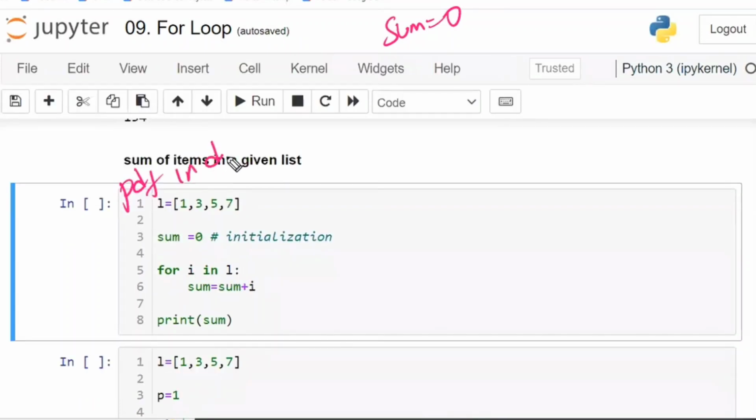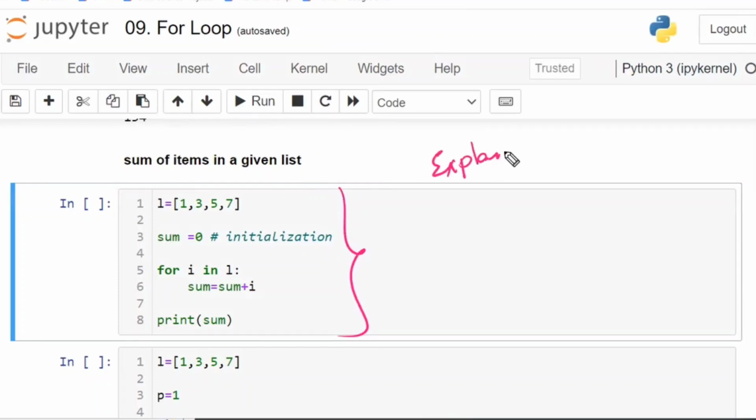This program, anyways, I am going to share you the PDF. PDF is in the drive. PDF in the drive means code is in the drive. You don't need to write the code in your notes. You have to write the explanation. For this code, what is the explanation? Write the explanation for this code in your notes.